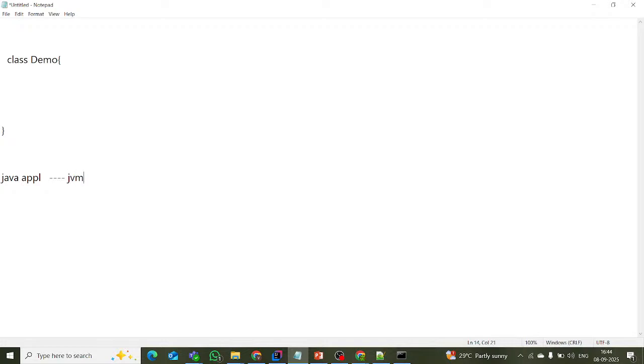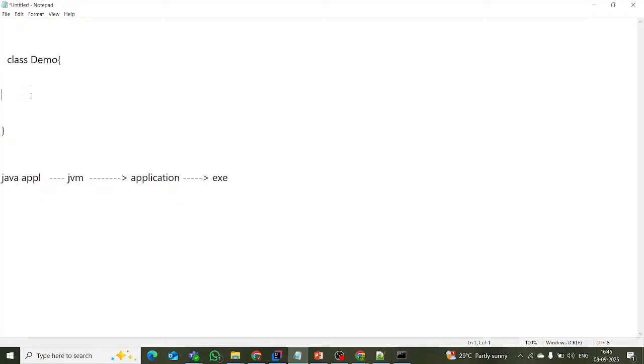And we have the JVM and JRE. So who will give the capability to create an application? Nothing but the JVM, Java Virtual Machine. So far we have only created the application.